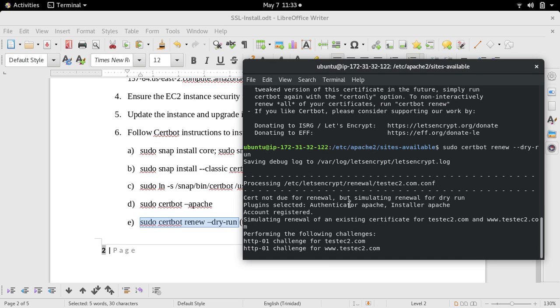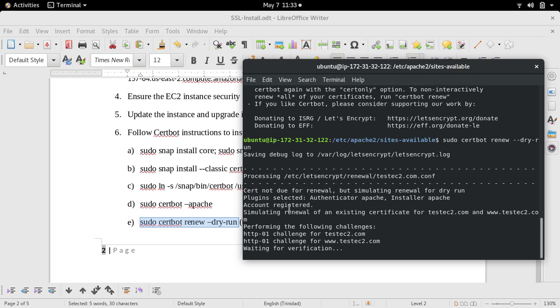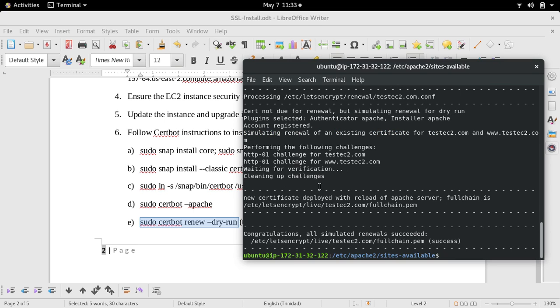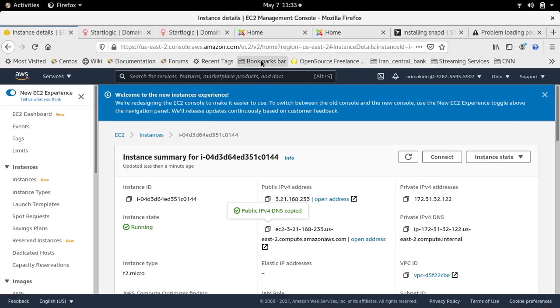Cert not due for renewal, but simulating renewal for dry run. Plugin selected. Authenticate Apache. Install Apache. And it goes down, goes down. At the end of the day, we have succeeded in renewing both the domains, root and www. So the renewal was fine. The certificates have been installed and we can test it out.